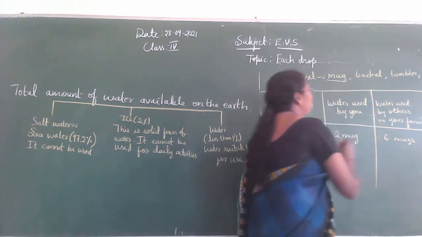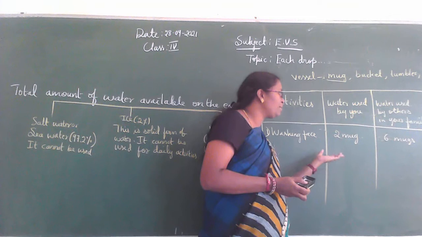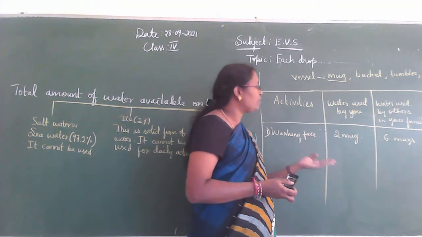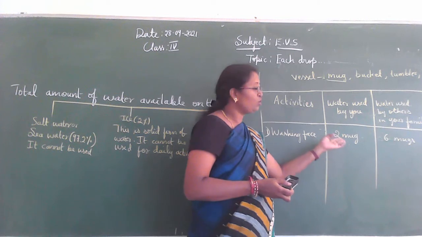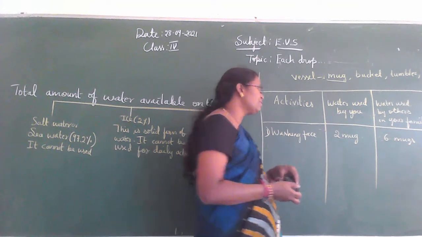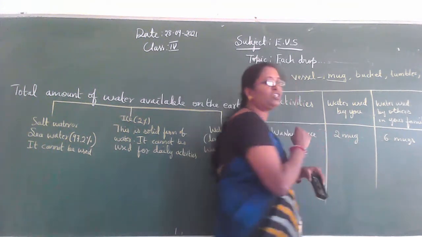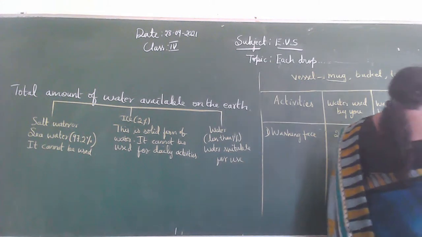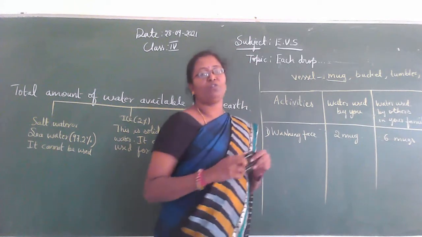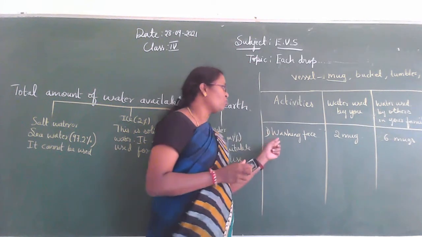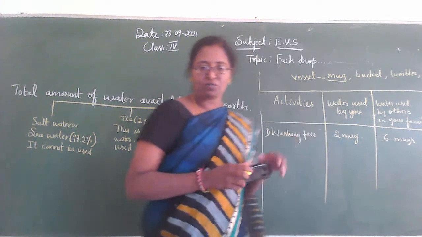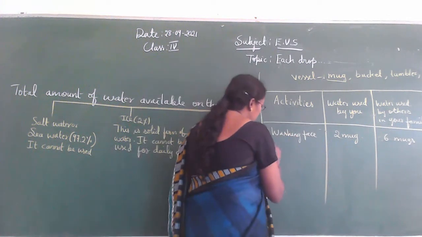Then tell me how many mugs of water it becomes. Tell me the total amount of water used by you and your family members. Tell me, 6 plus 2, how much? Yes, 8. 8 mugs of water is used by you and your family members to wash your face.